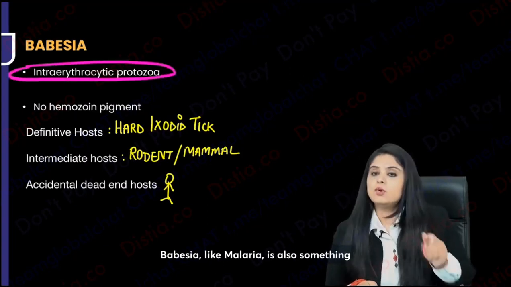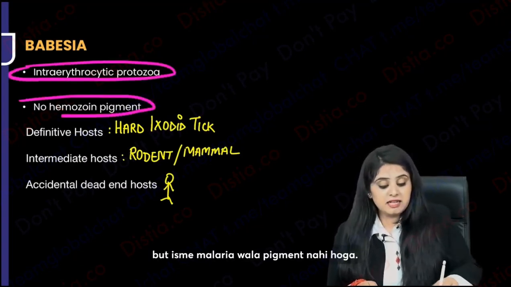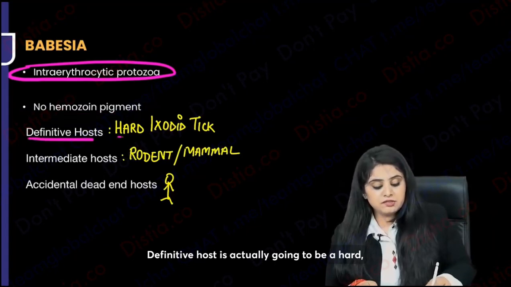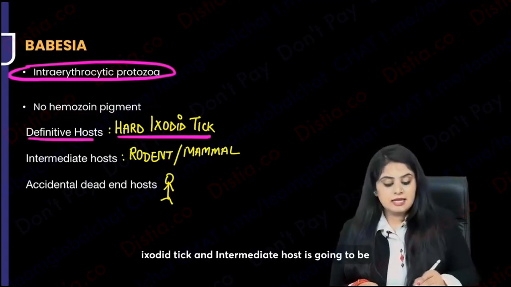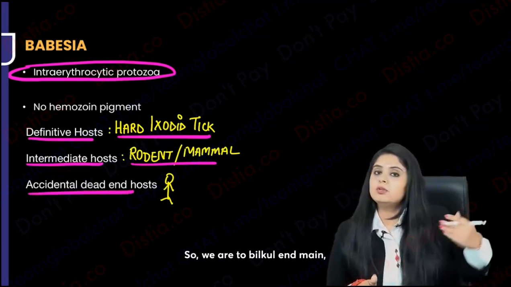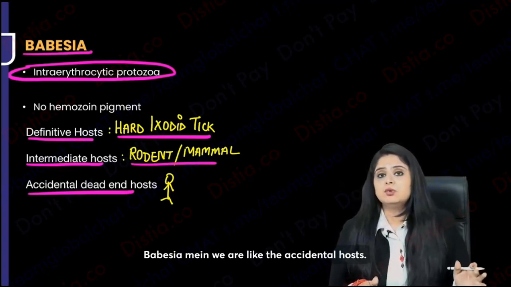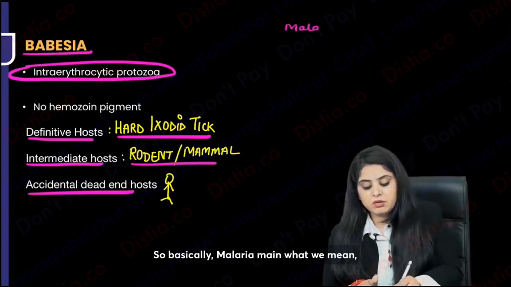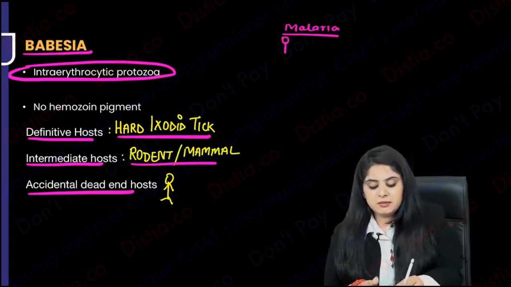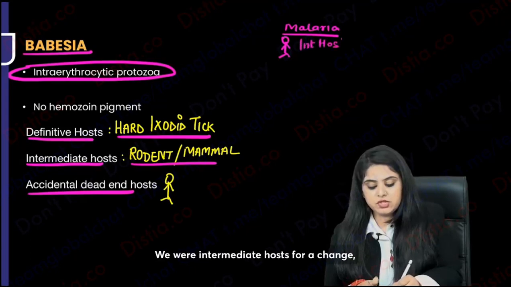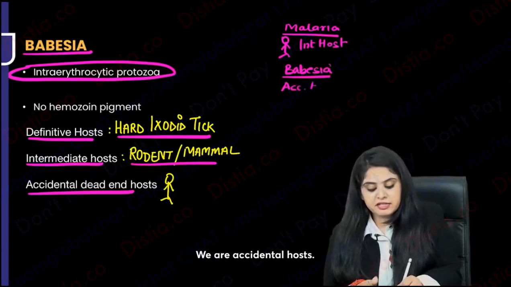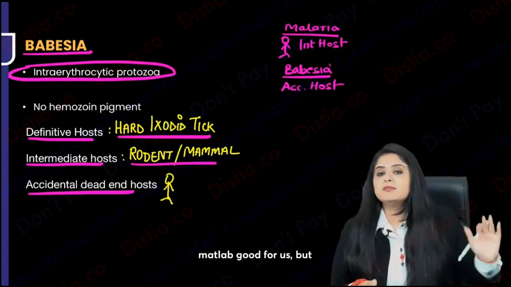Babesia, like malaria, is also something in the red blood cells, but it will not have the malaria pigment. Life cycle is different and no pigment is there. So what is the host? Definitive host is actually going to be a hard-bodied tick. An intermediate host is going to be some mammal like rodent or cattle, right? So we are right at the end. In Babesia we are like the accidental hosts. In malaria, what were we? Definitive or intermediate? In malaria the female Anopheles mosquito was the definitive host. Humans were intermediate hosts for a change, right? But in Babesia, we are not even that. We are accidental hosts. We have been thrown to one corner.